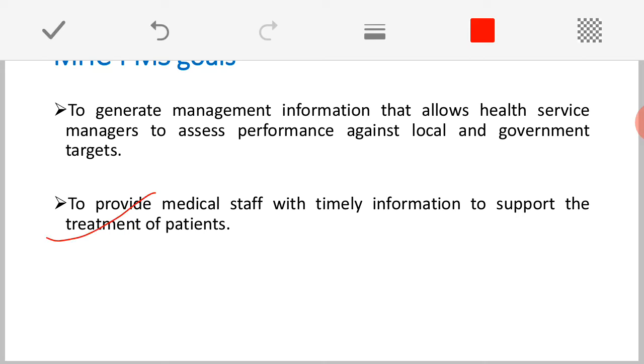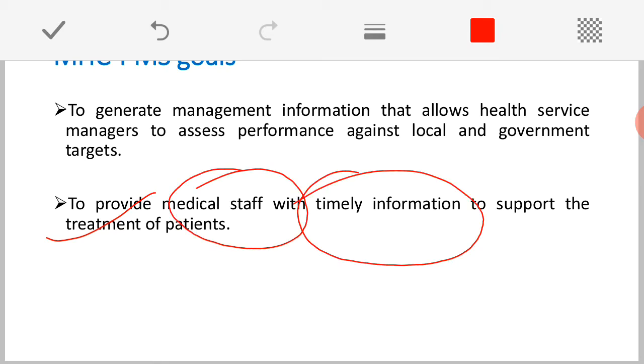And another point is that this information system will also provide timely information for all the medical staff, whenever the information is needed to give treatment to a particular patient.